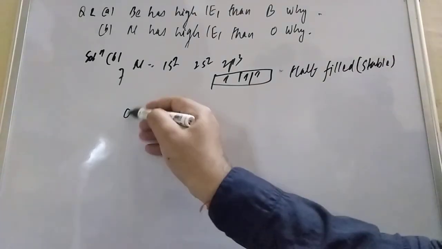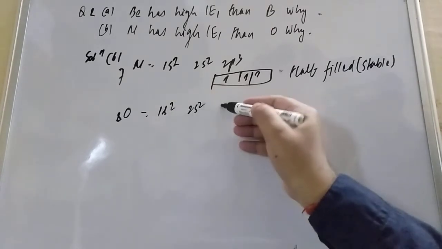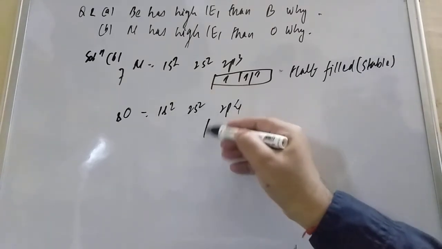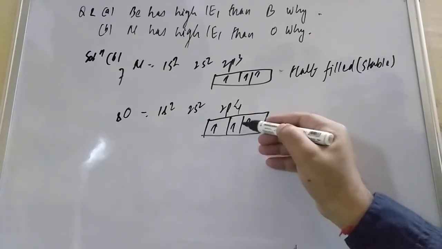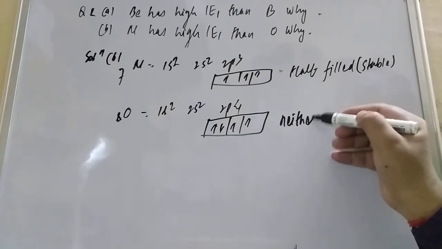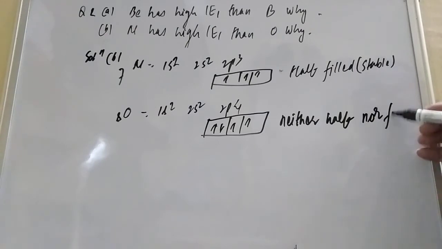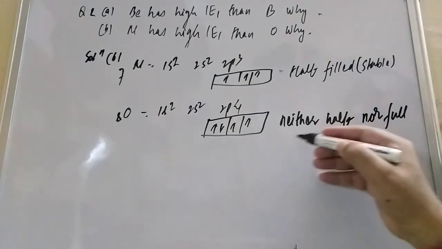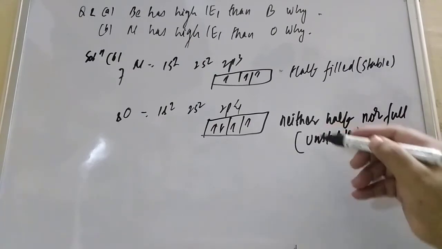And when you are talking about oxygen, 8, student, this is 1s2, 2s2, 2p4. 2p4 means this is 1, 2, 3 and 4. This is neither half nor full, student, so it is unstable. Now where is more energy required, student?